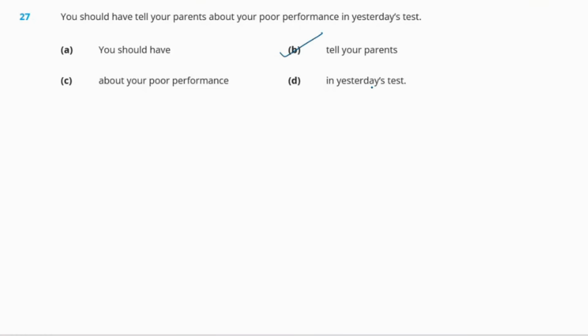Now, what is the error here? See, what is the tense of the sentence? Have tell. What type of tense is it? Present perfect tense, isn't it? Now, what is the structure for present perfect tense? Has or have plus verb and its third form. So is tell the third form of the verb? No, it is the base form. So it should be told your parents, not tell your parents.